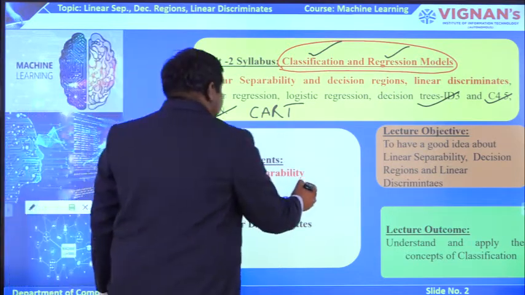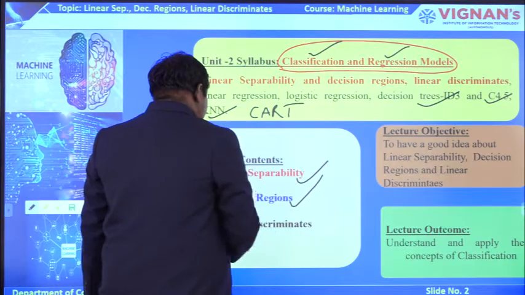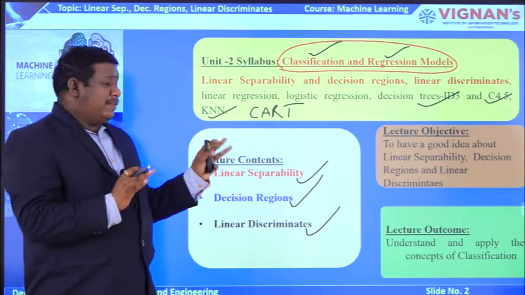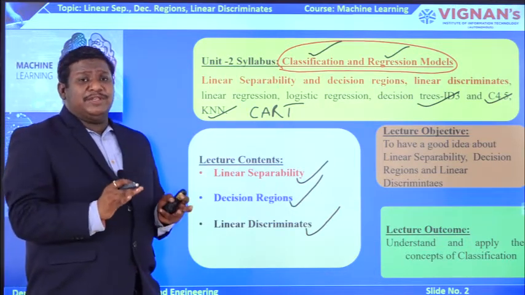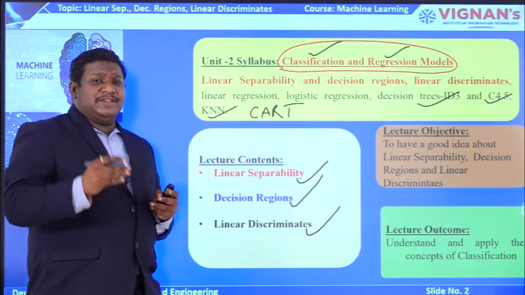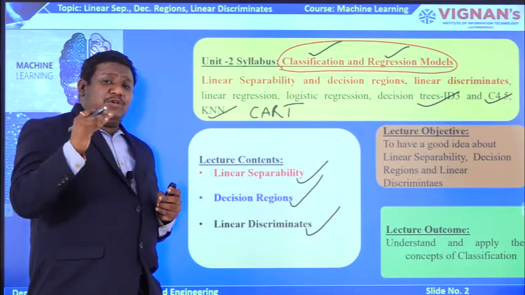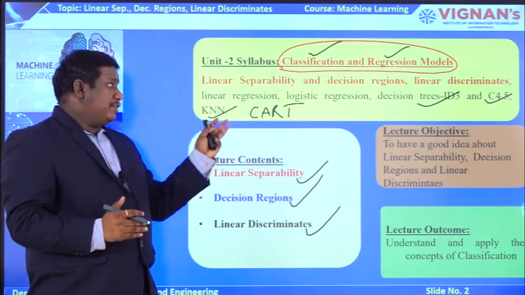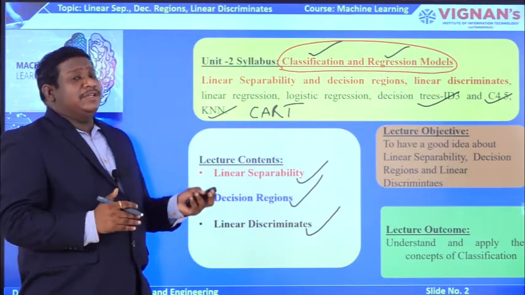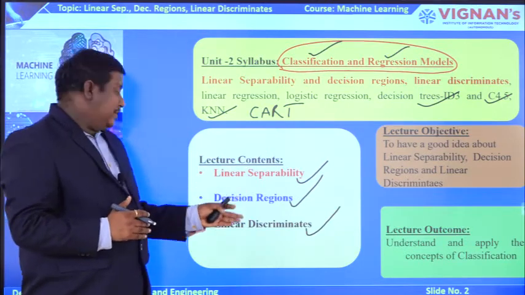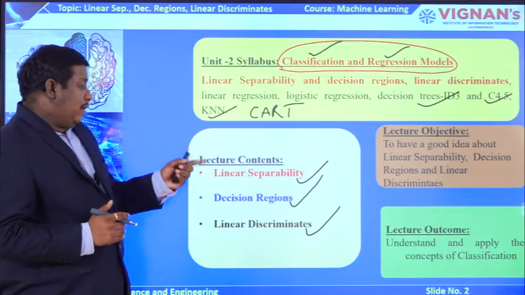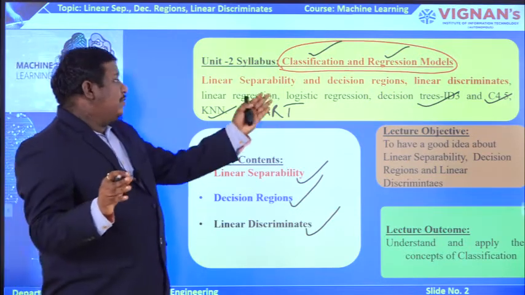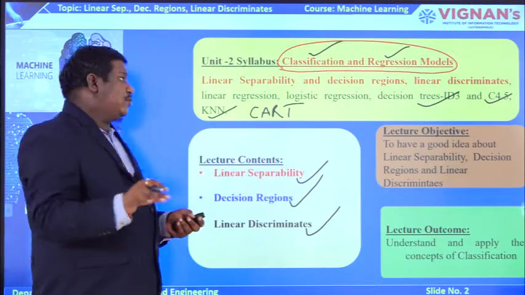First we will see the linear separability, then we will see the decision regions, and of course the linear discriminants. The main objective of this lecture is that the student can be aware of the major techniques in supervised learning, that is classification and regression, and can know what is classification, what is regression, and what various topics are covered under these models, and of course can learn about linear separability, decision regions, and linear discriminants. And the outcome is that the student can have a better knowledge and idea about these various techniques covered under supervised learning.